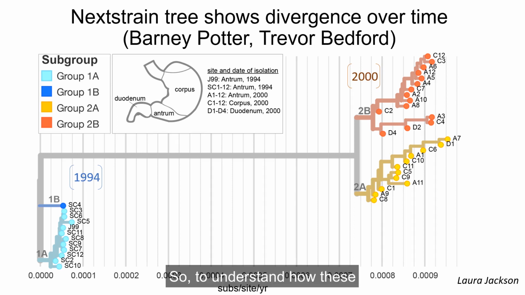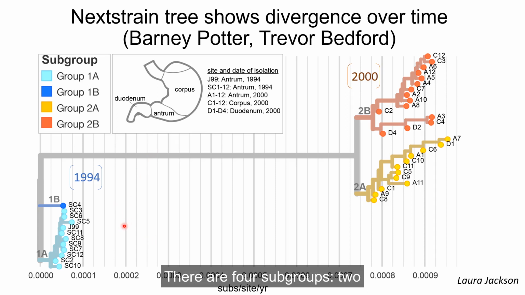So to understand how these bacteria genetically diversify over time, we're using the NextStrain program, which you may be familiar with. Dr. Bedford at the Fred Hutch, who helped design this program, has been using it to map the phylogeny of SARS-CoV-2. But here we're using it to look at how these bacteria are related. This tree displays the 39 isolates from the male patient grouped by genetic similarity.